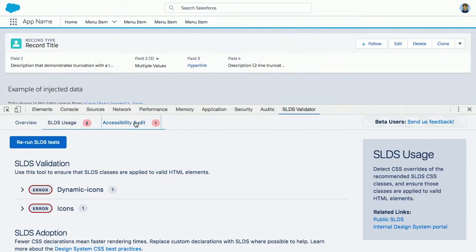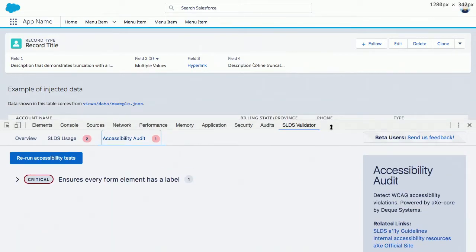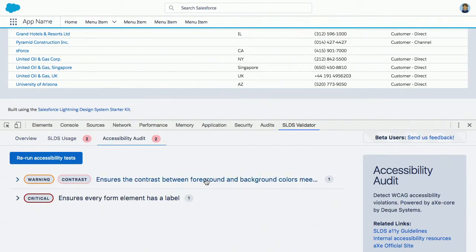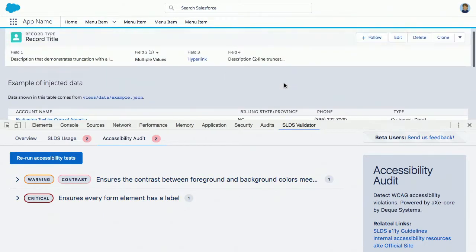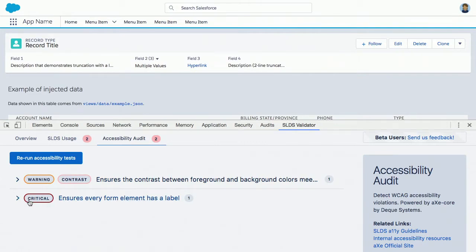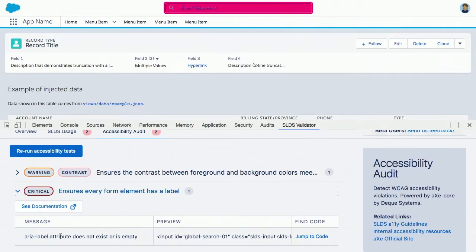So let's head over to our accessibility audit. And this is very important. We want everything to be accessible for everyone. And as you build your own components on the platform, we can use our same tools to tell you if something's not accessible. So I'm going to rerun this now that I changed it to the winter look and feel. That is under active development, granted. I'll run that. And it tells us we have a contrast warning between the foreground and the background. And it tells us that we have a critical error that highlights where it should be, and it says an ARIA label attribute does not exist for this input. We need a label for this input.